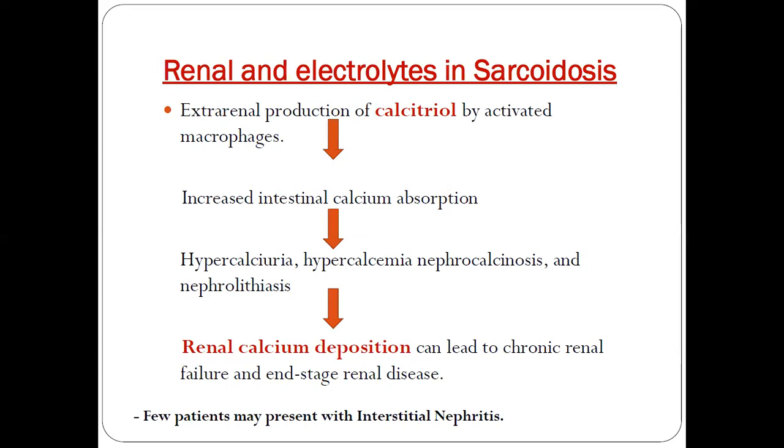Coming to the renal involvement, in patients of sarcoid, the granuloma produces 1 alpha hydroxylase enzyme that is responsible for conversion of 25 hydroxy vitamin D3 to 1,25 dihydroxy vitamin D3, and that is responsible for increased serum calcium causing hypercalcemia. And this hypercalcemia is responsible for volume loss leading to prerenal AKI. At the same time, this hypercalcemia is responsible for afferent arteriolar vasoconstriction, which is also responsible for AKI.